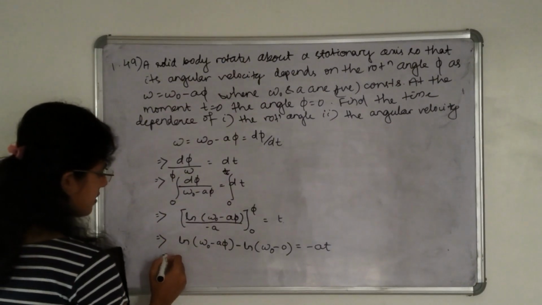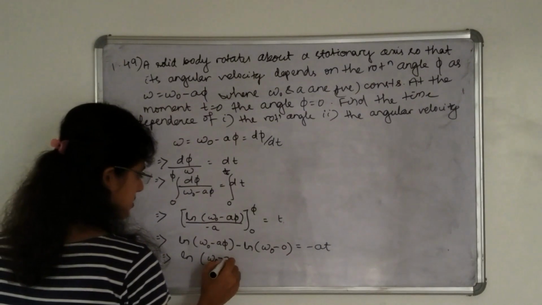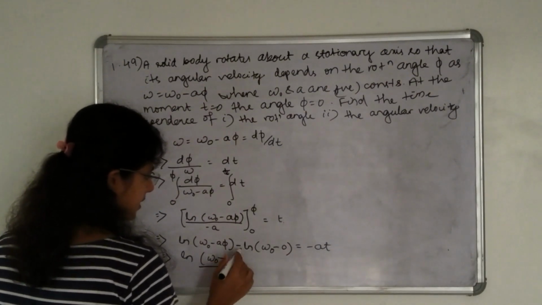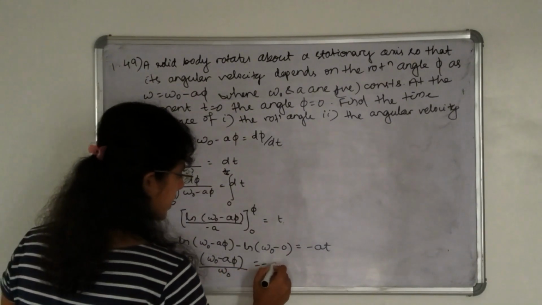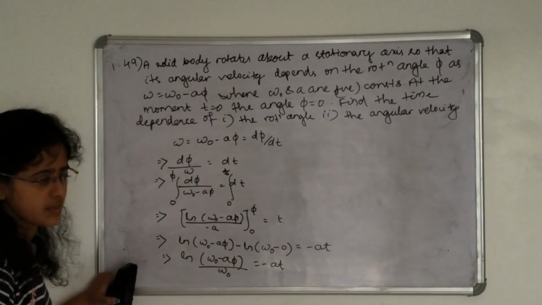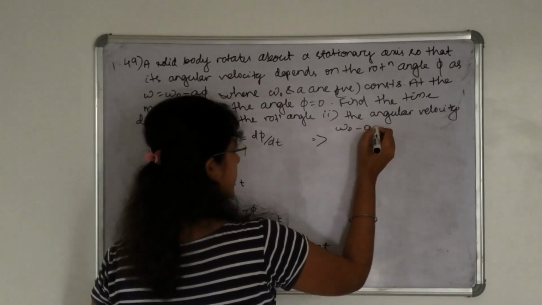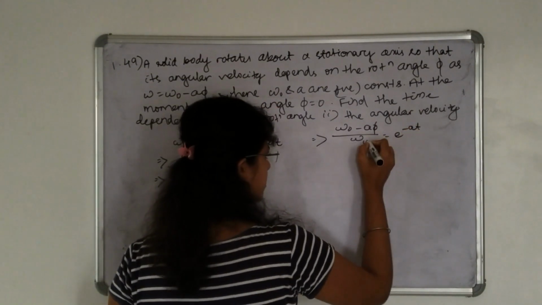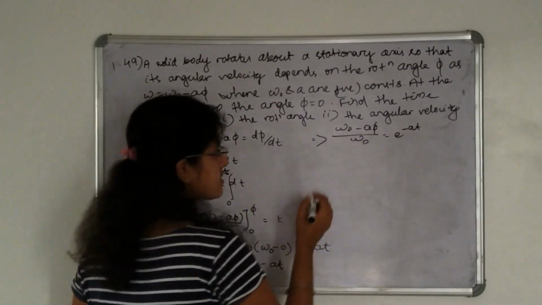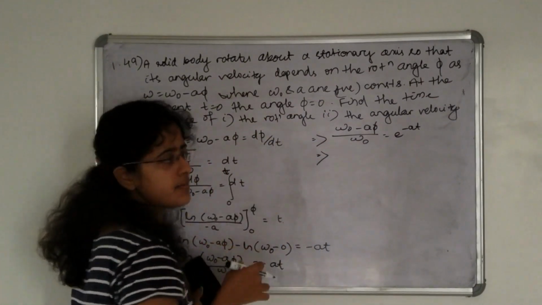Okay, so this will be how much? ln of omega naught minus a phi divided by omega naught is equal to minus a into t. So this will be omega naught minus a phi divided by omega naught is equal to e to the power minus at. I can write it like this. We have to calculate here the rotation angle, that is phi.